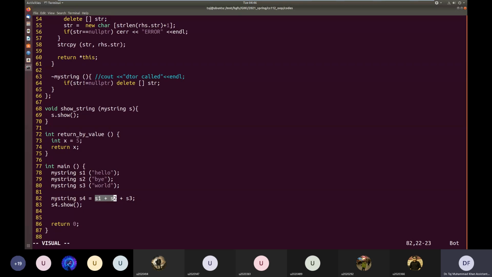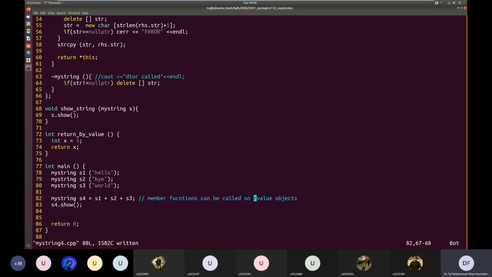The C++ standard allows us to call member functions on R values. Member functions can be called on R value objects.